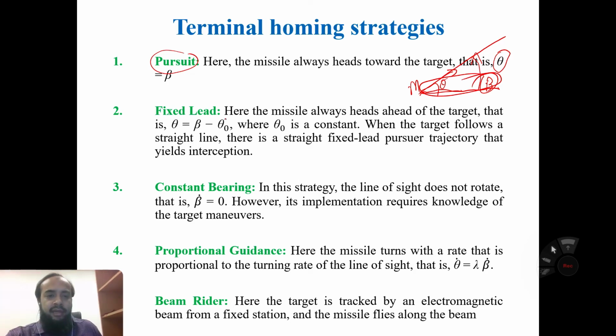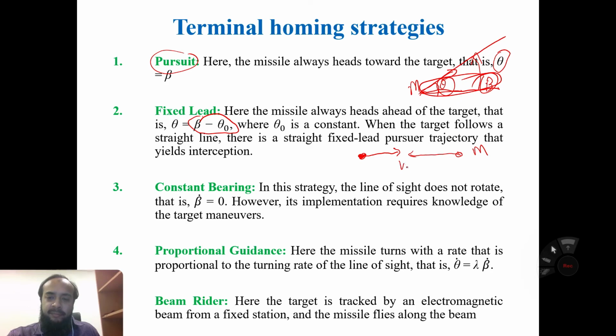Okay, and in the fixed lead, we will replace theta by beta minus theta naught. It means the missile always heads ahead of the target. Means if there is a target, then the missile is ahead of the target here, and if the target is moving this way, then the missile is moving in this way.